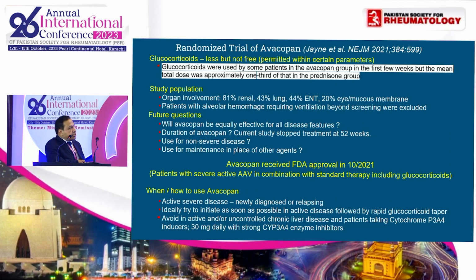So where do we stand about avacopan? It can be used in addition to cyclophosphamide or rituximab in patients who have active severe disease, whether newly diagnosed or relapsing. Try to start it as early as possible and try to taper down the steroid as soon as possible. Try to avoid this drug in patients who are having uncontrolled liver disease or are on certain medications.